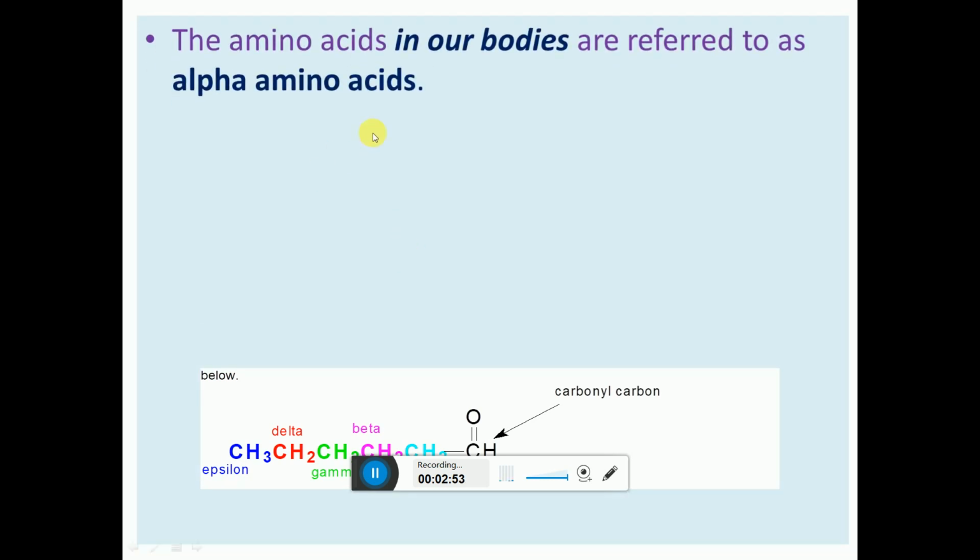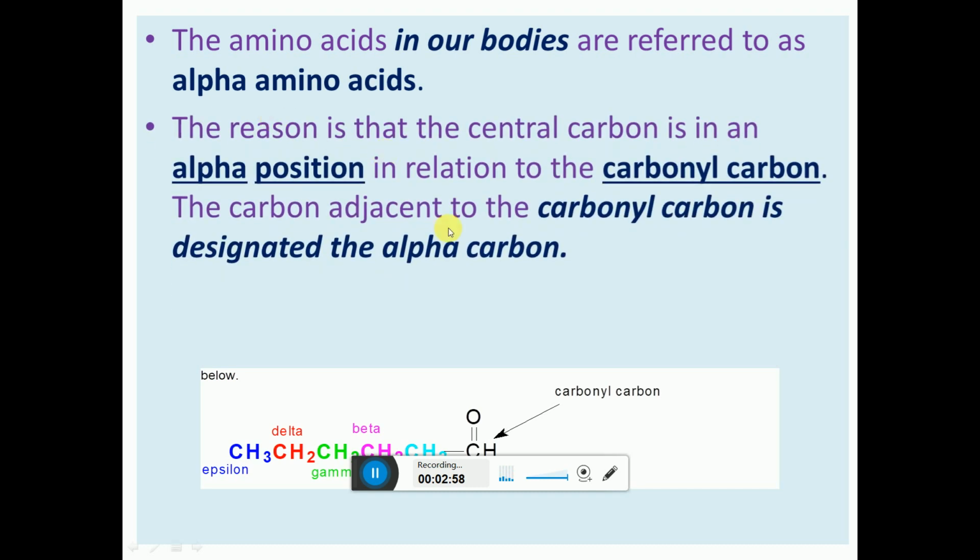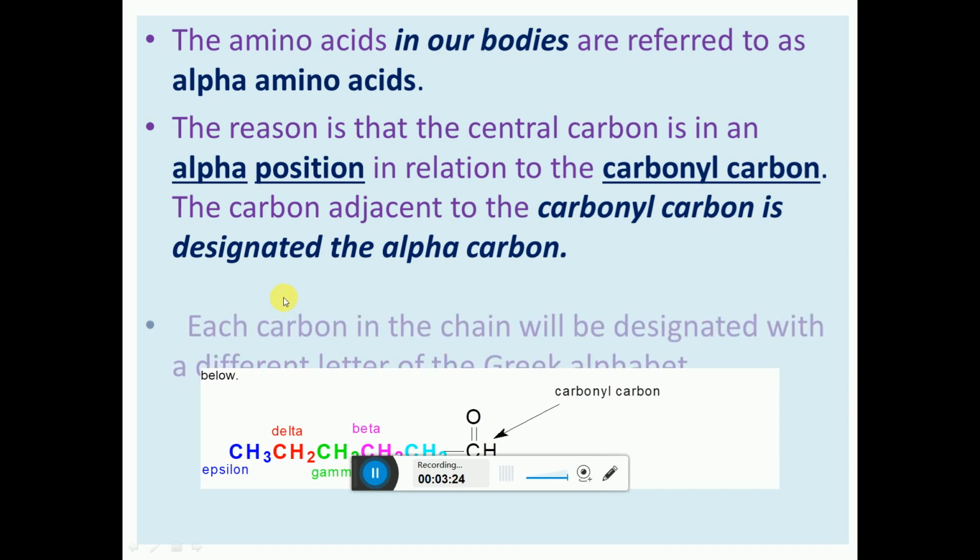The amino acids in our bodies are referred as the alpha amino acid. Why they are referred as the alpha amino acid? The reason is that the central carbon is in an alpha position in relation to the carbonyl carbon. The carbonyl carbon is from the carboxylic group, and adjacent to this it is called the alpha carbon. Adjacent to the alpha carbon is called the beta carbon. Adjacent to it is called the gamma carbon, then delta carbon, then epsilon, and so on.